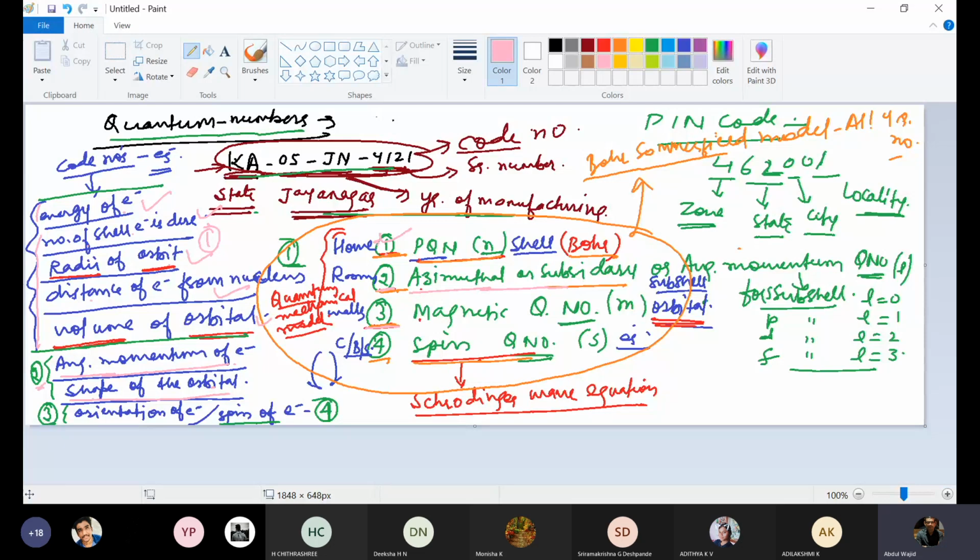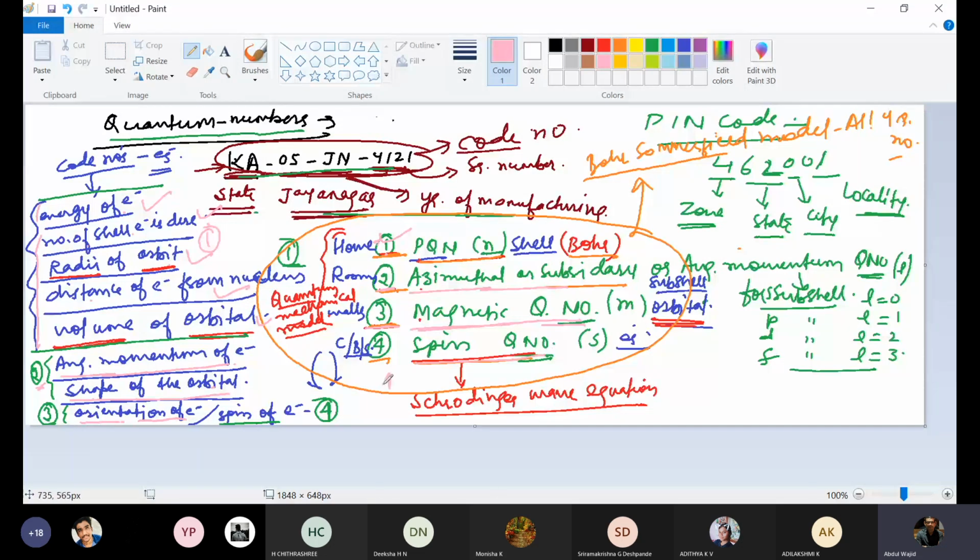Then the magnetic quantum number: with its help you can come to know the orientation of the electron, whether the electron will be in dxy or dyz or dzx or dx square minus y square or dz square. And the spin quantum number will tell you whether the electron spins in clockwise or anti-clockwise direction.